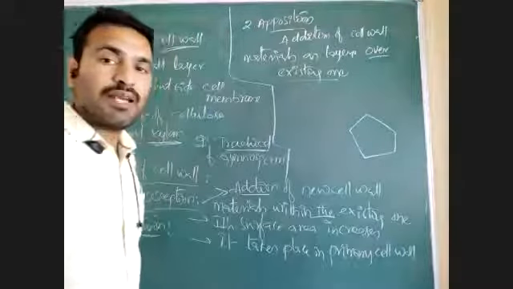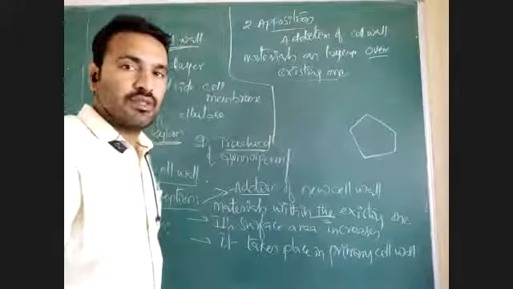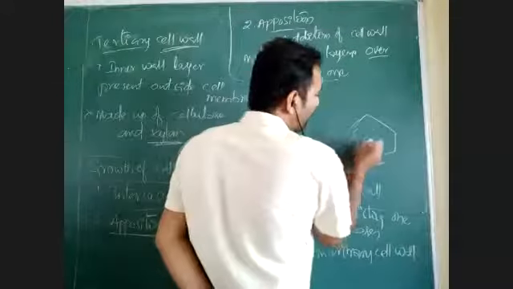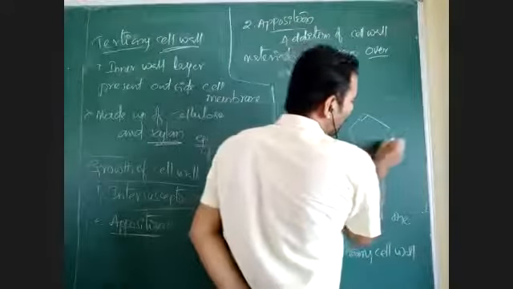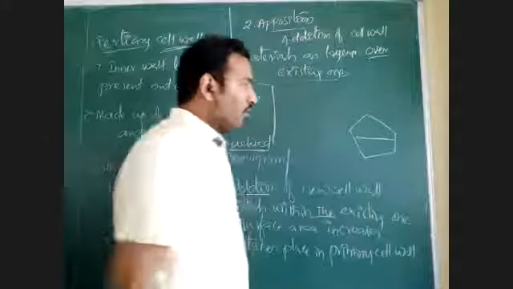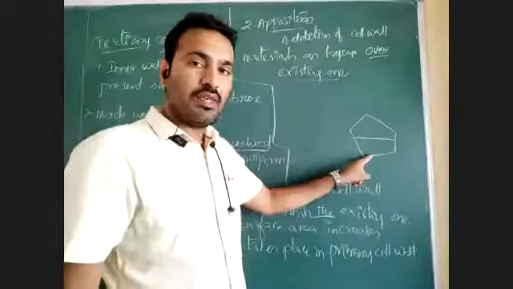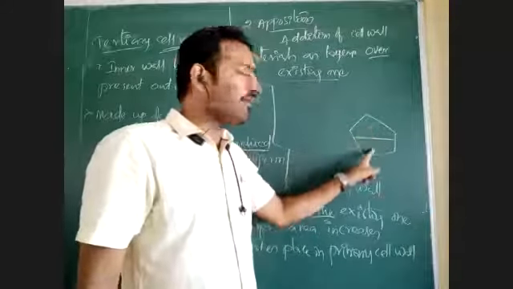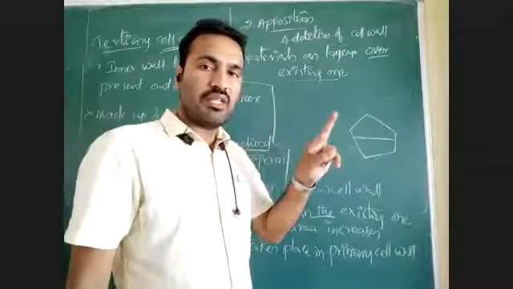This plant cell is dividing. When plant cell is dividing, what will happen? There is formation of a cell wall present between two cells. One cell is divided into two cells. By forming new cell wall within a cell, that cell will divide into two cells. That is what cell division.